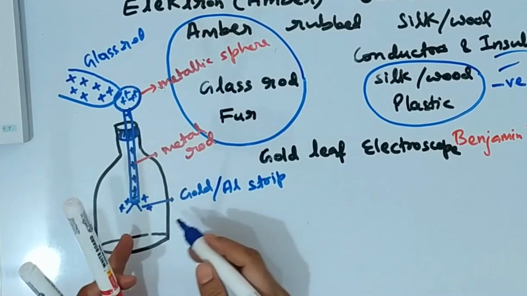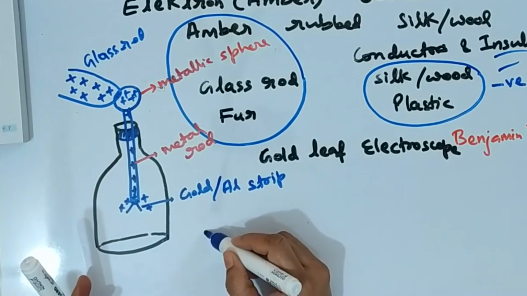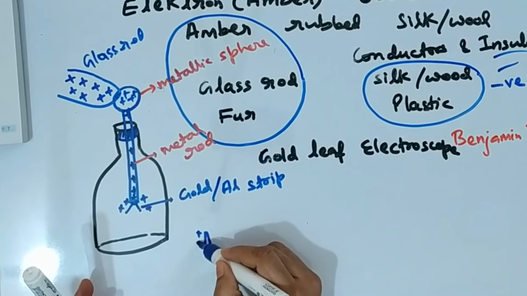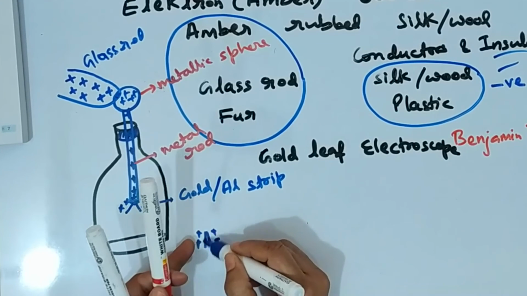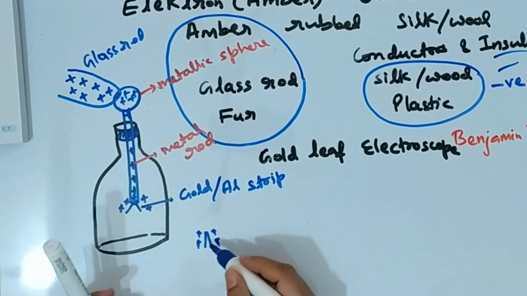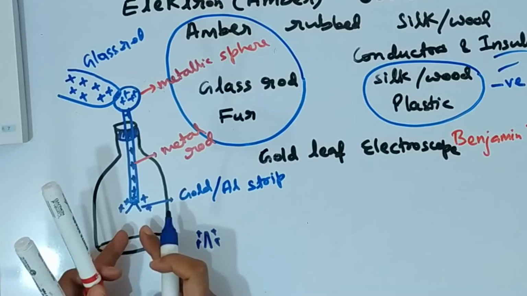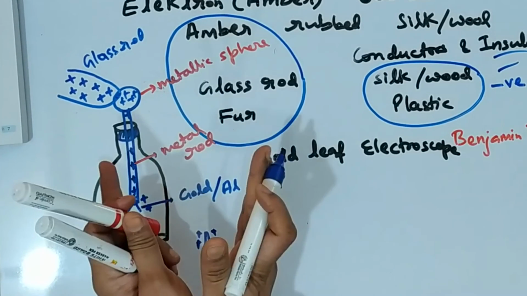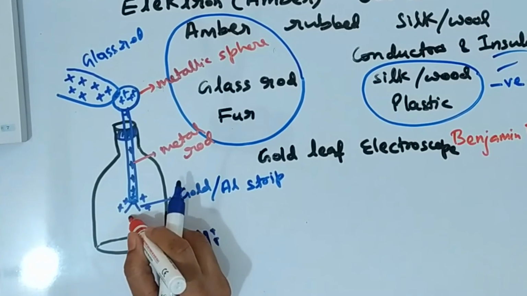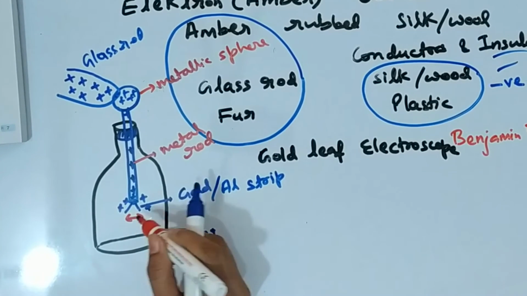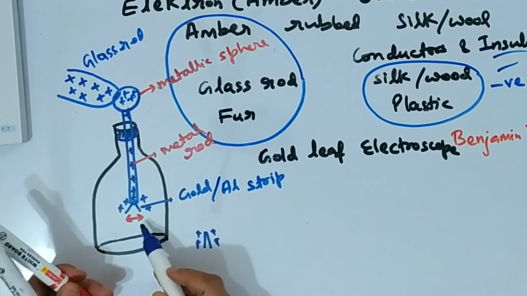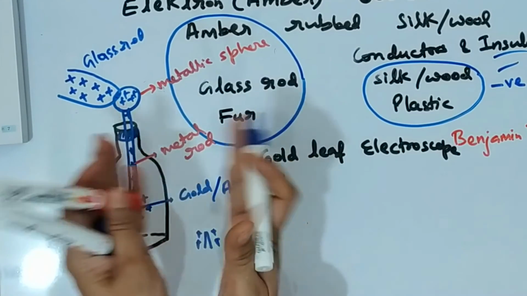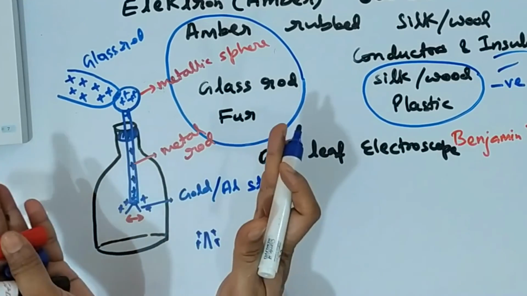Prior to this charge transfer, the gold or aluminium strips will be somewhat closer. The moment the electric charge transfer occurs to both the strips, because like charges repel, all of a sudden the strips start fluttering away. That means there is enough repulsion between the gold or aluminium strips, and they start fluttering with a lot of force.